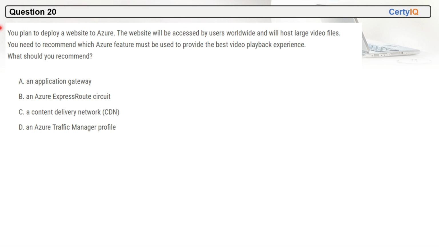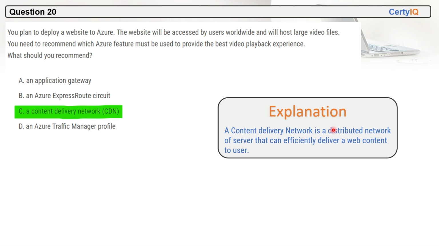Question 20. You plan to deploy a website to Azure. The website will be accessed by users worldwide and will host large video files. You need to recommend which Azure feature must be used to provide the best video playback experience. So, what should you recommend? We will use CDN, or Content Delivery Network, because CDN reduces the latency, right? It improves the video playback experience. CDN is the correct option here. A content delivery network is a distributed network of servers that can efficiently deliver web content to a user.